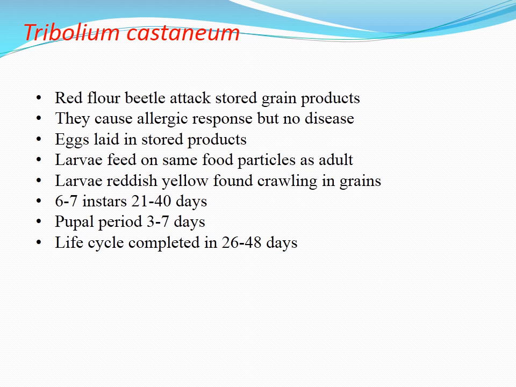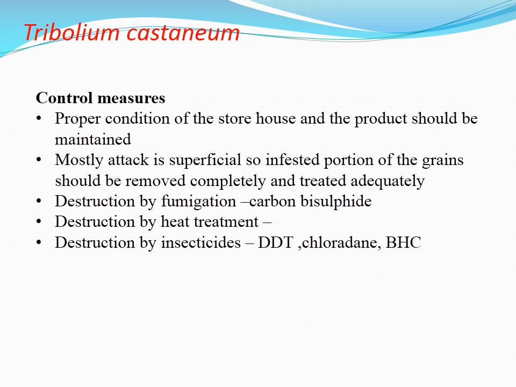The eggs are laid in the crevices as well as within the grain itself. Control measures: proper condition of the storehouse and the product should be maintained. Always try to maintain a lower temperature. Moisture should be avoided, because moist conditions favor multiplication of these pests. So humidity should be controlled as well as temperature maintained. Mostly the attack is always superficial, on the upper layer.